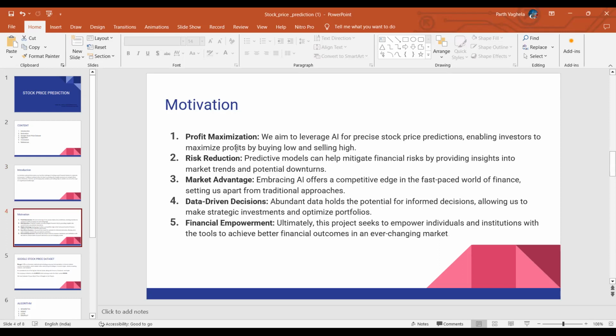Then the motivation behind the project. First is profit maximization. Second is risk reduction. Then we have a huge market advantage, and from this project we can also make data-driven decisions. And as it is all about financial stocks, financial empowerment will be achieved.